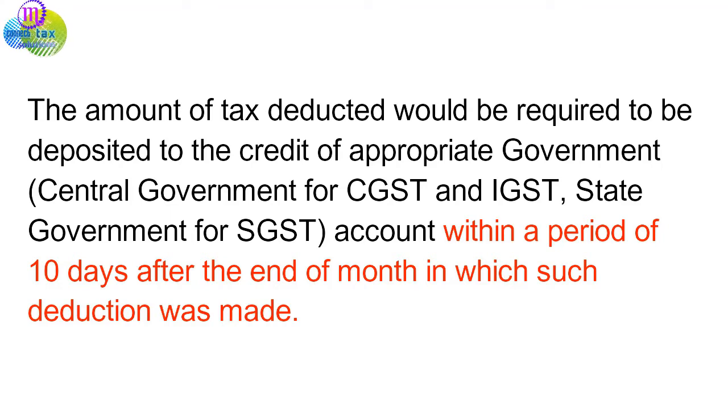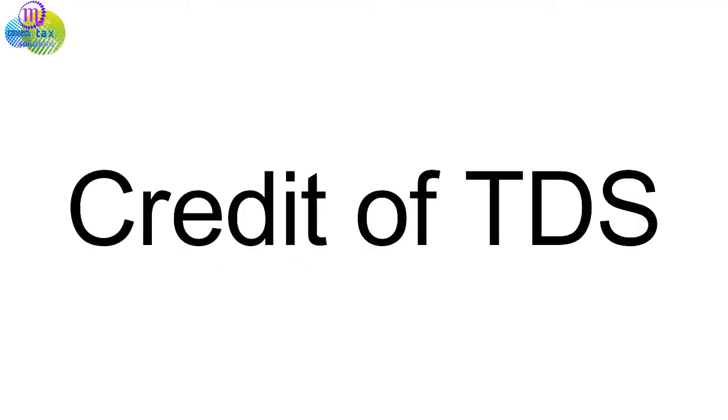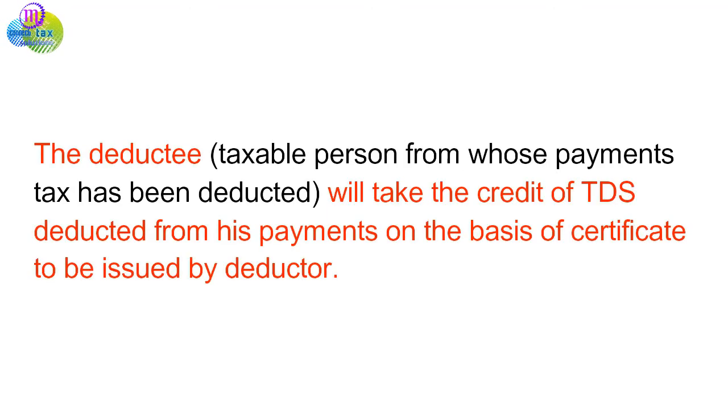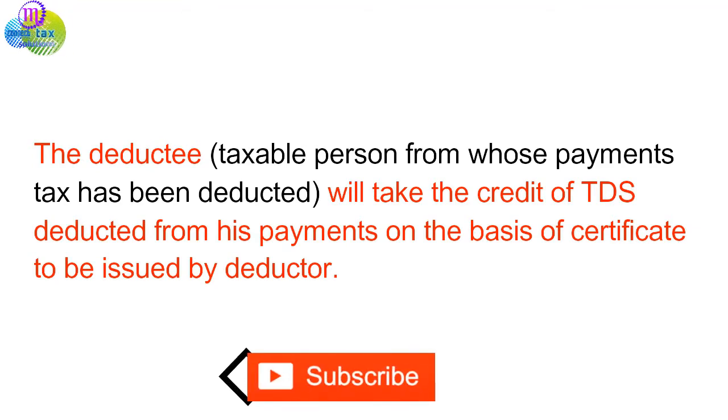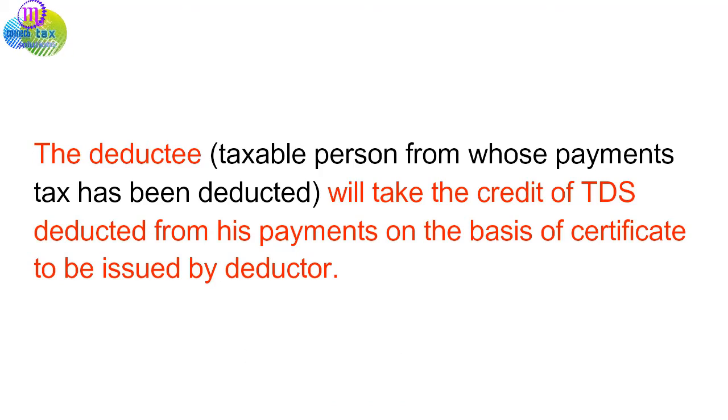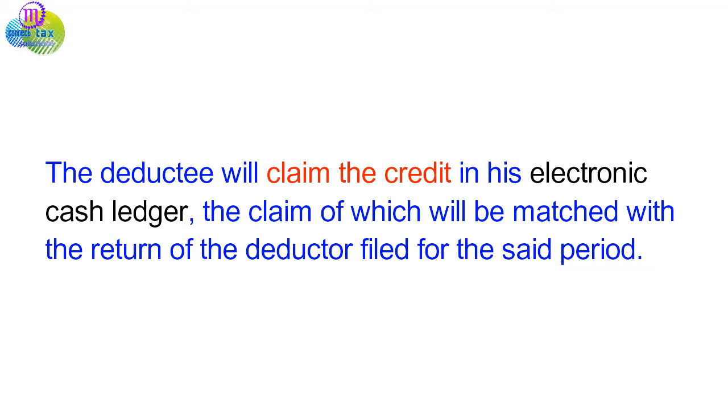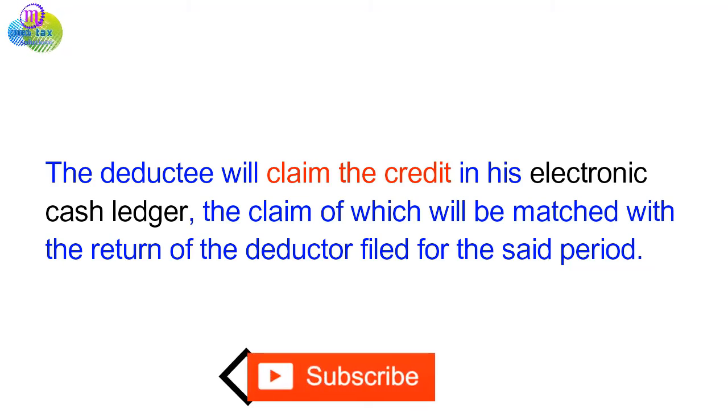account within a period of 10 days after the end of the month in which such deduction was made. Credit of TDS. The deductee, the taxable person from whose payments tax has been deducted, will take the credit of TDS deducted from his payments on the basis of a certificate to be issued by the deductor. The deductee will claim the credit in his electronic cash ledger, the claim of which will be matched with the return of the deductor filed for the said period.